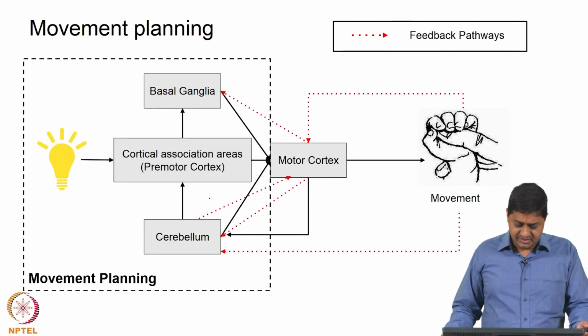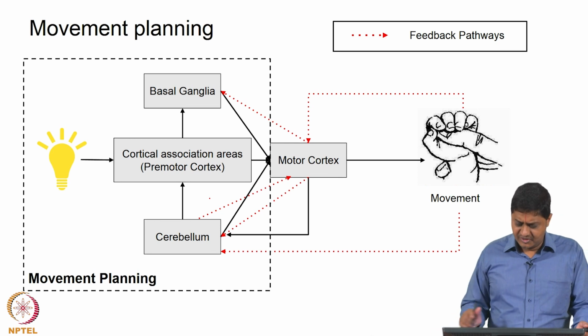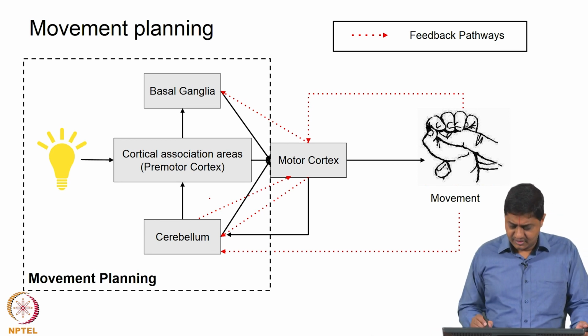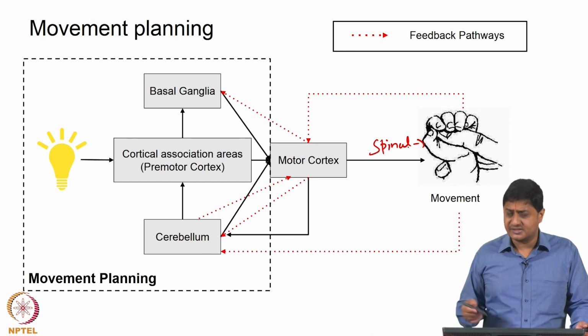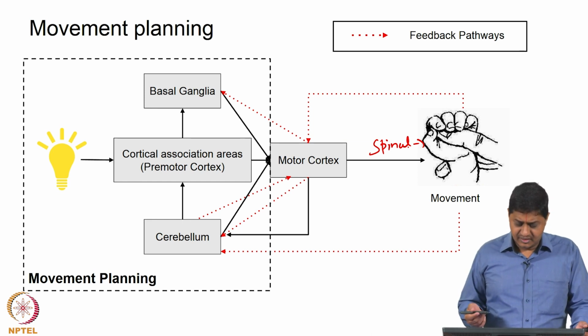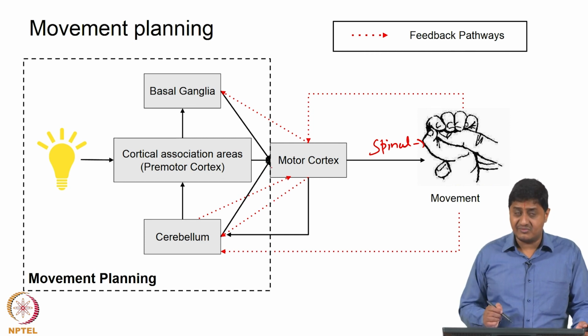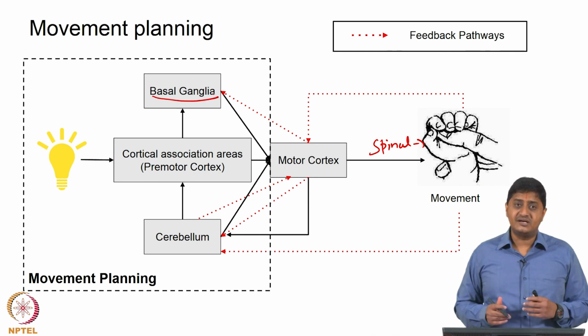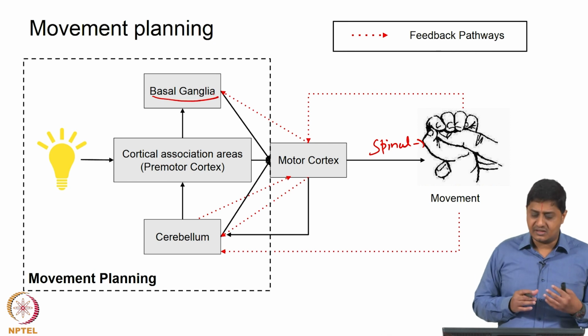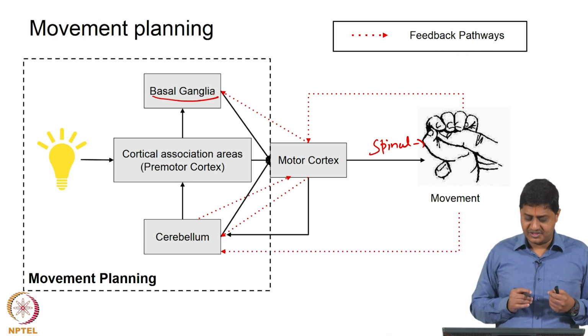And again let us remember how movements are planned. Movements are performed through spinal cord activation of specific muscles, and that receives input from the motor cortex and brainstem areas. And the motor cortex interacts with the basal ganglia and cerebellum. Essentially the basal ganglia is participating as a modulator, or influences the movements.